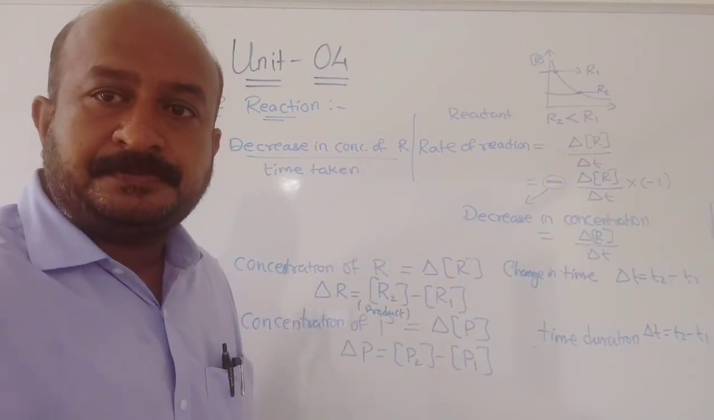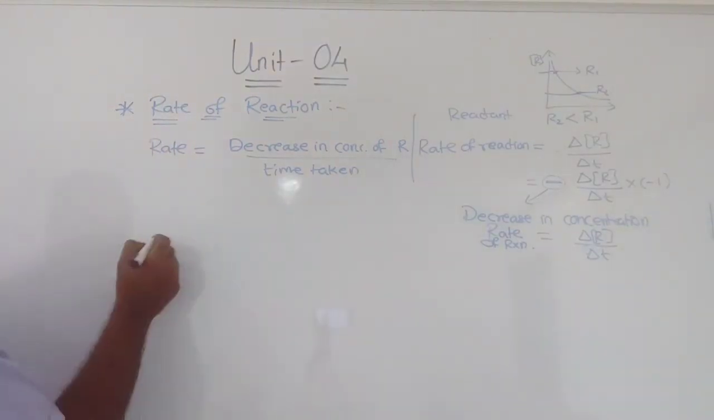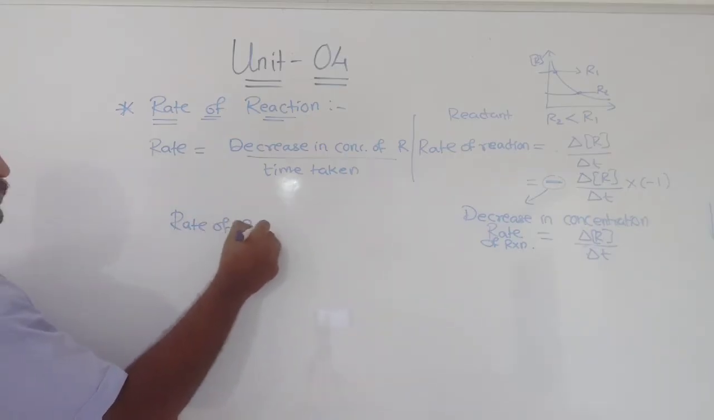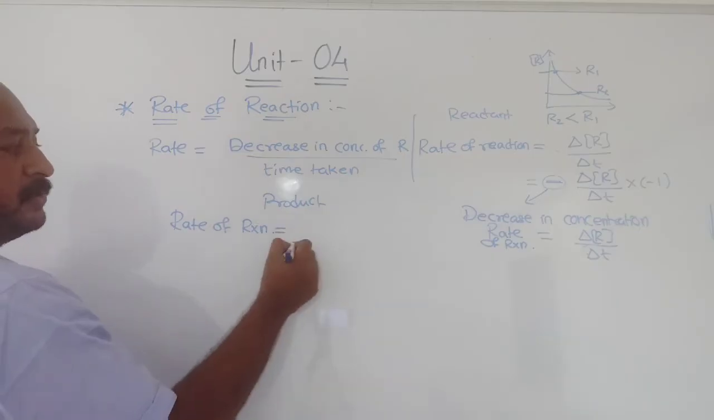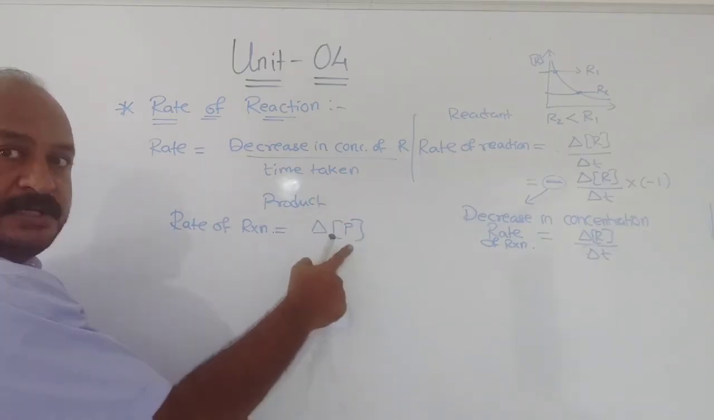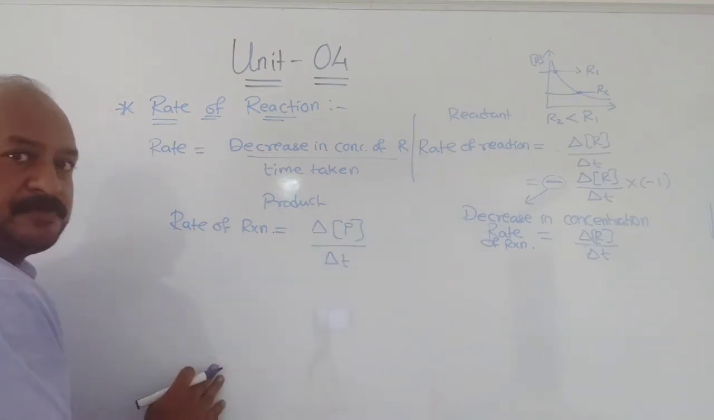Okay, just a minute. Now, if I want to write the rate of reaction for product, what will it be? I am talking about the product part. It will be equal to delta, that is change in concentration of P upon delta T. You can write P2 minus P1.